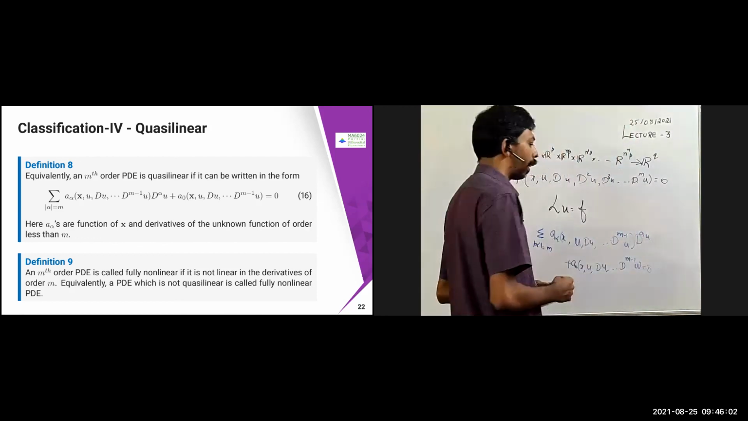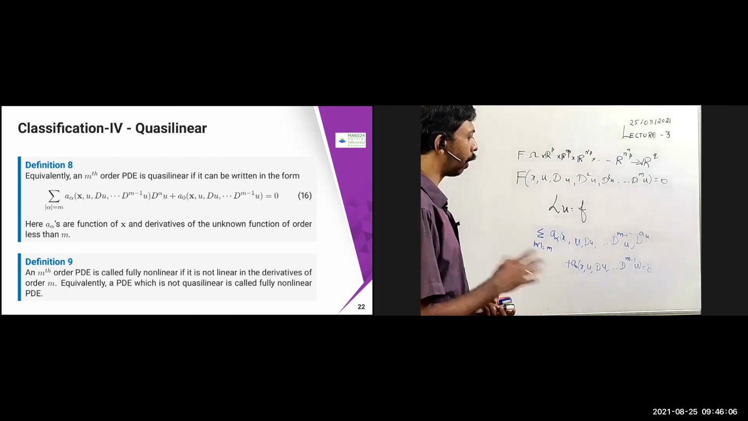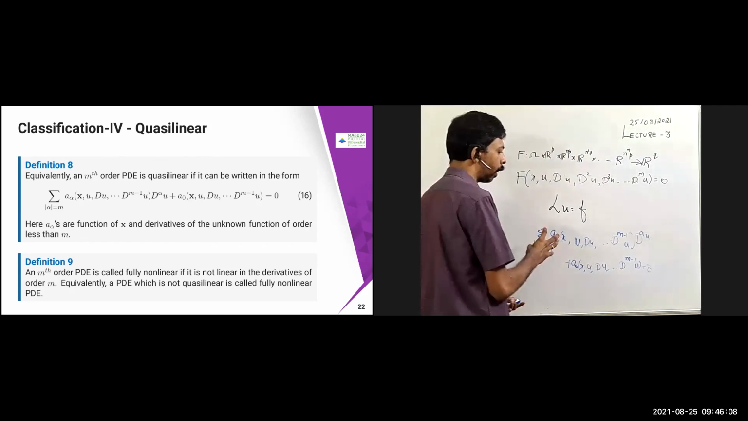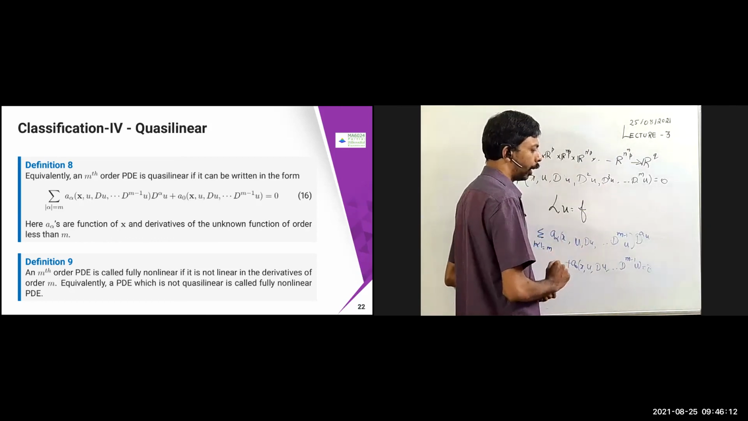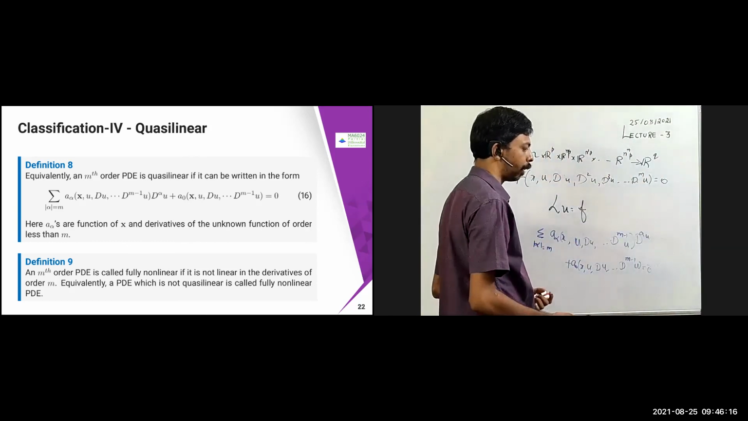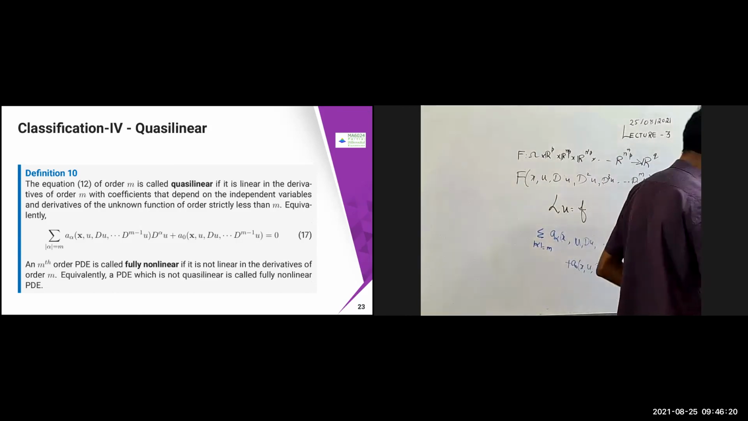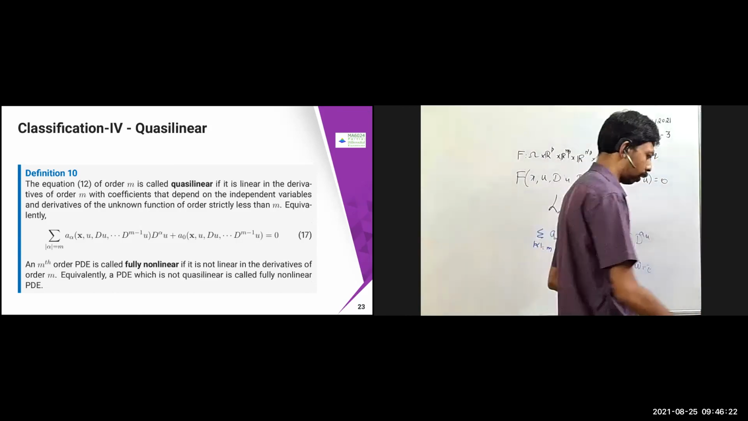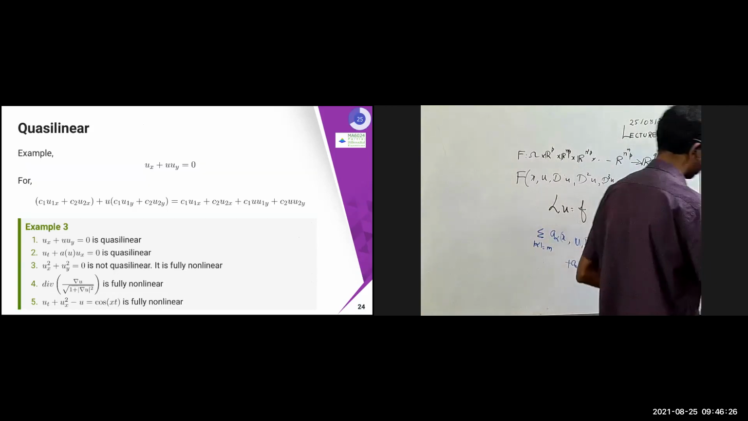Similarly, an mth order PDE is called fully non-linear if it is not linear in the derivatives of order m. Equivalently, if it is not quasi-linear, then it is called fully non-linear. So that's what we have. I have written the same thing here on the same slide. There is an example here.